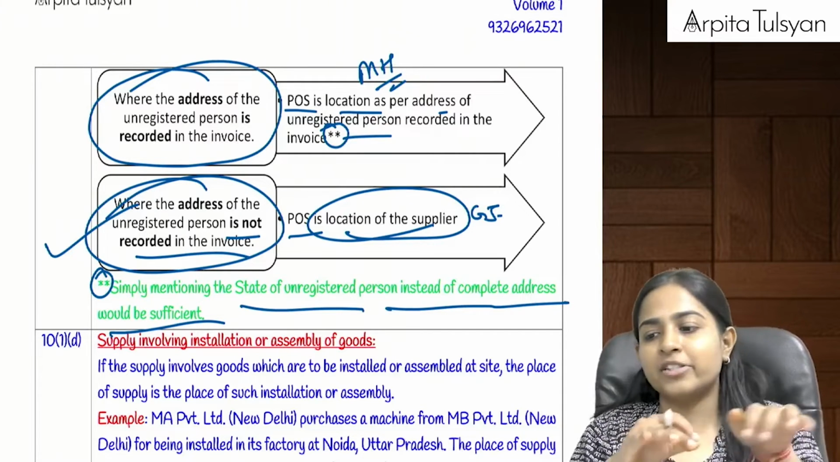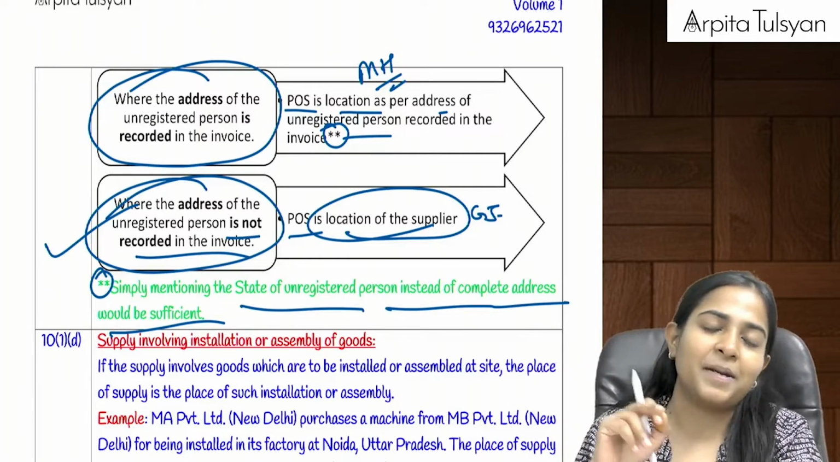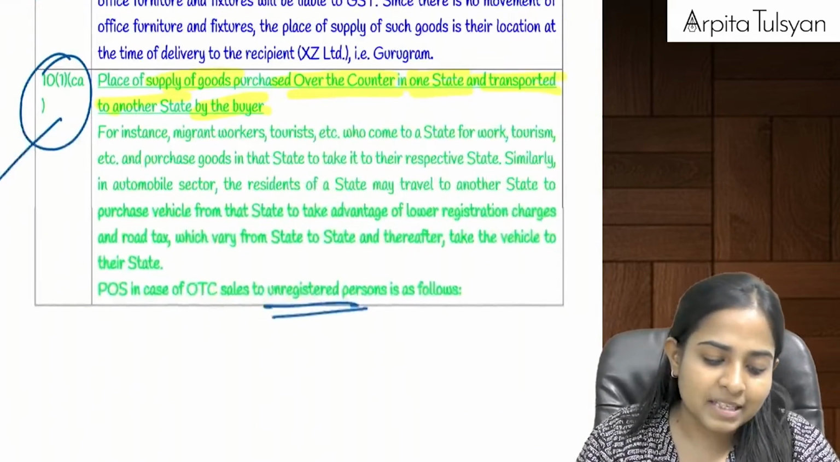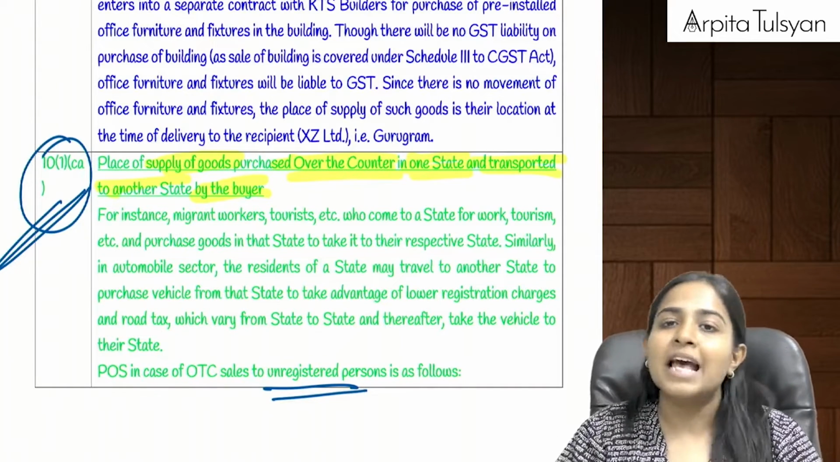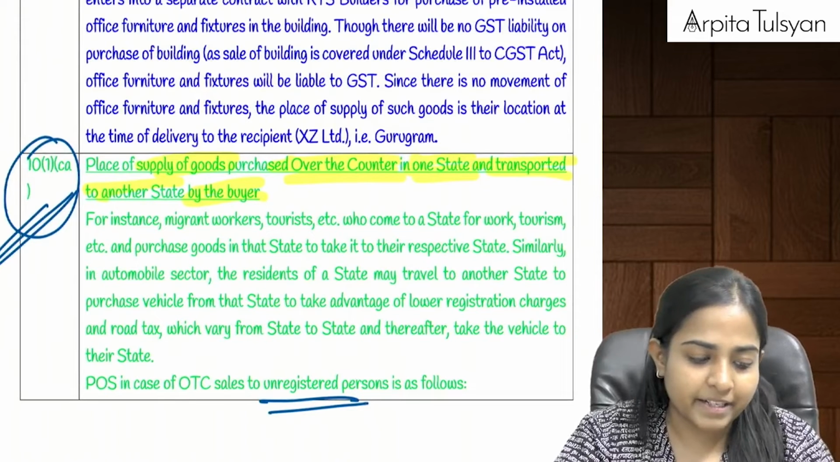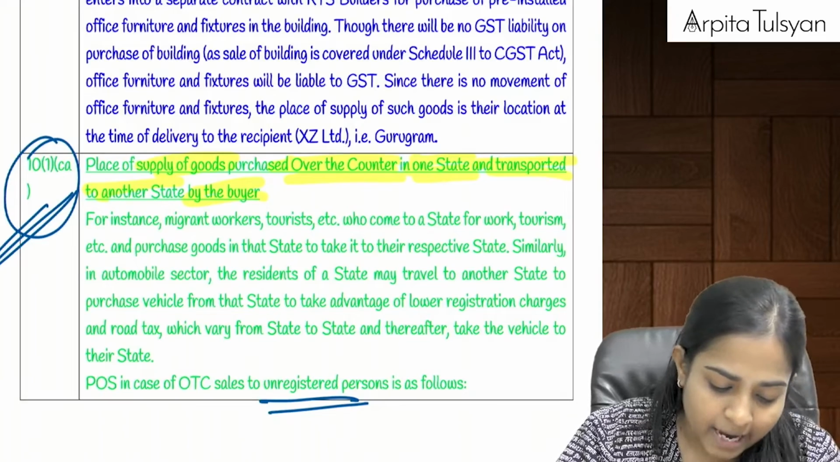But if he is just writing sales made to Arpita, then in such a case the place of supply will be the location of the supplier, that is Gujarat. This is a very practical issue which many people used to face, so for that this provision has now been inserted. Are you clear, everyone? Yes, this was one particular new provision that was inserted.